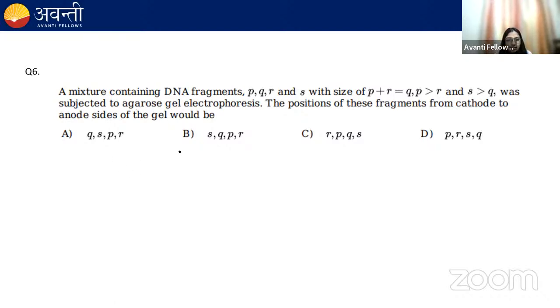They are saying that there are 4 fragments: P, Q, R, and S. And the size of P plus R equals Q, and P is greater than R, and S is greater than Q. This is what is given in the question.